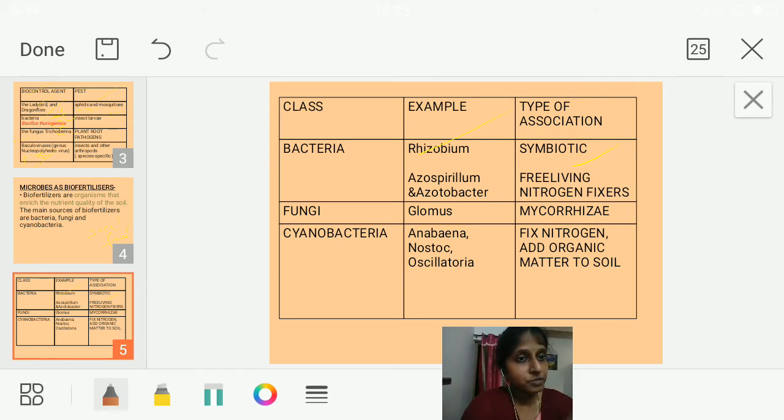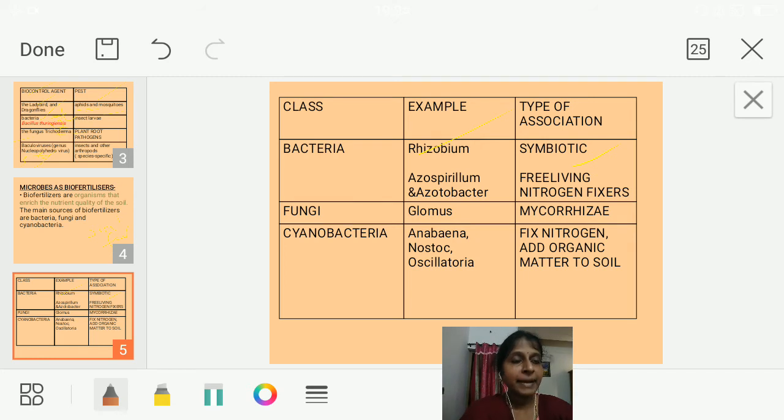If this rhizobium is present in the plants, do you know where it is present? In the root nodules of leguminous plants. So when these bacteria are staying in the root nodules of the leguminous plants, what are they doing? They are taking up the atmospheric nitrogen and fixing it in the soil in a form that the plants can use. Okay, so that is the role of this bacteria.